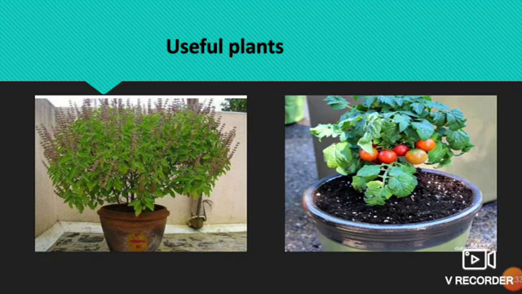Plants provide us with timber and wood, which are used in making furniture and houses. All the basic needs of man, that is food, shelter and clothing, are fulfilled by plants.